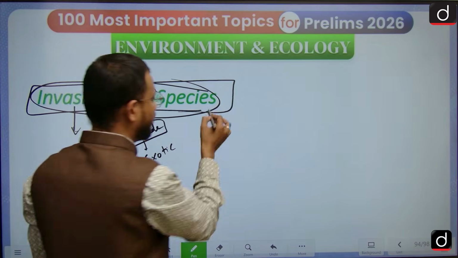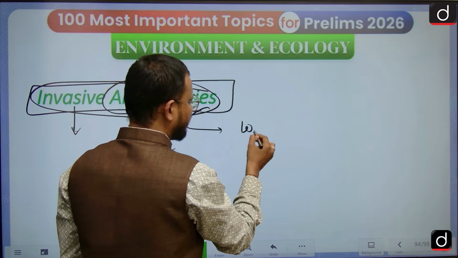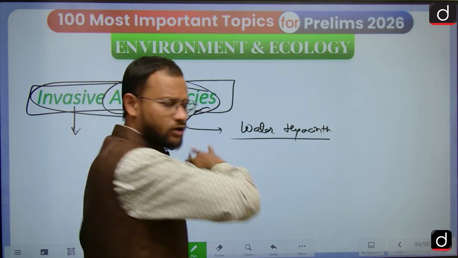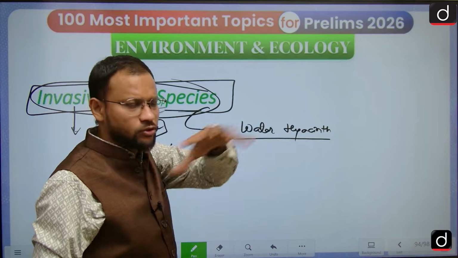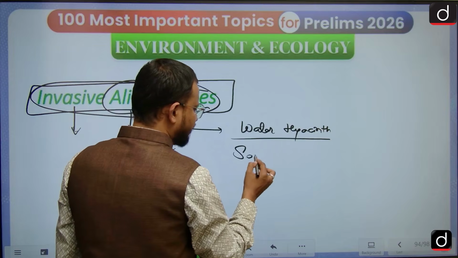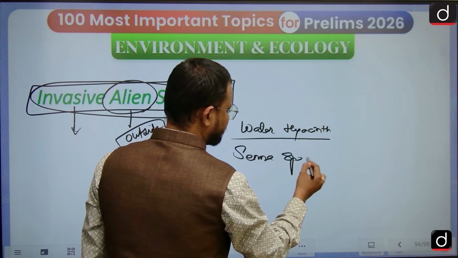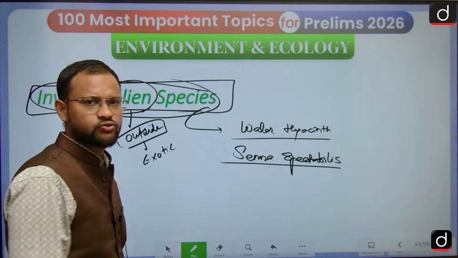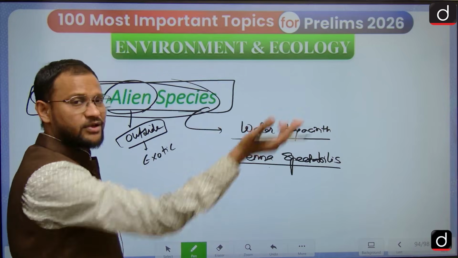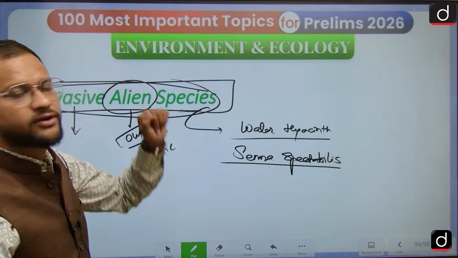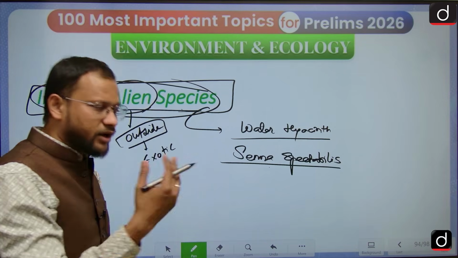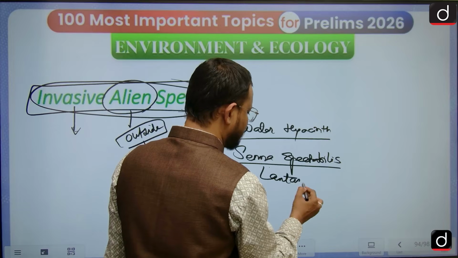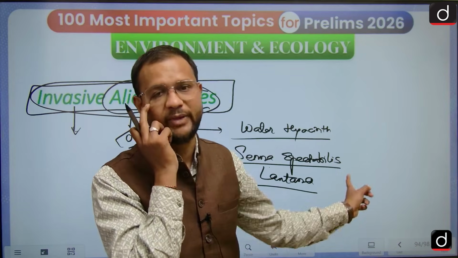The best example you have seen is water hyacinth, the layer of grass or leaf you will find on the lakes. Or recently Senna spectabilis, where a mission was launched by the Kerala government to eradicate it. Congress grass is equally an invasive alien species. Or lantana, and in West Bengal, the water hyacinth is known as the sorrow of Bengal.